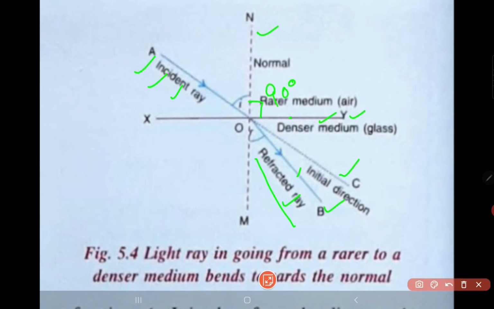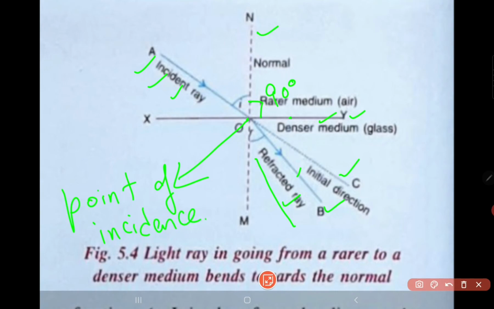This incident ray is striking here, and this point where the incident ray strikes is known as the point of incidence. And this normal needs to pass through the point of incidence, making 90 degrees with the surface of separation.